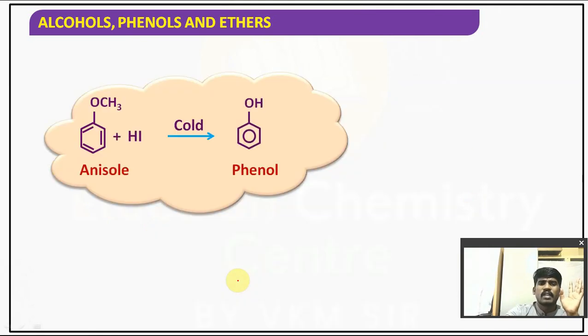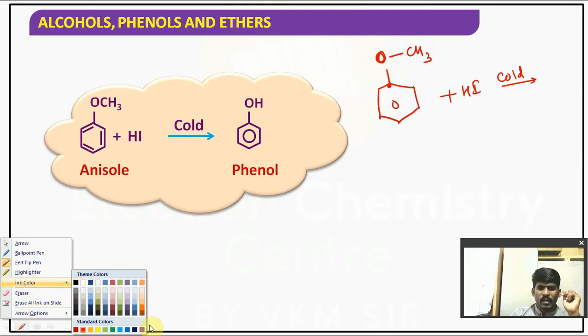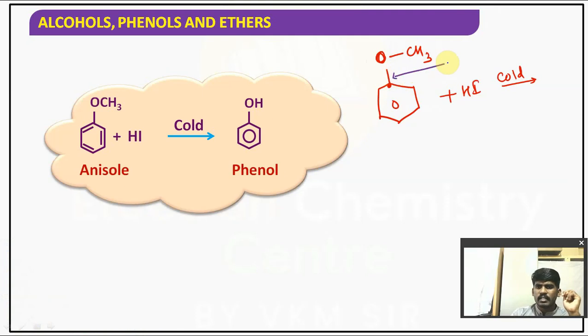Now similarly, observe another very important point here carefully. I took anisole plus cold HI. There are two possibilities I am explaining. This is aryl, this is oxygen. This is alkyl, it is oxygen. Two bonds are there. Everyone please listen carefully here. This bond is the aryl oxygen bond.